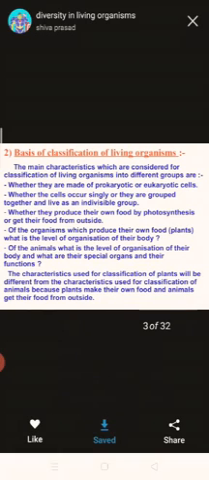So, the characteristics used for classification of plants will be different from the characteristics used for classification of animals, because plants make their own food and they are autotrophs, whereas animals get their food from outside, so they are heterotrophs.